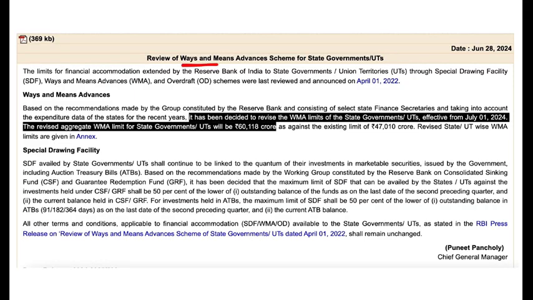Now let's come to the Ways and Means Advances scheme of the Reserve Bank of India. So first of all, you should know what is the Ways and Means Advances. See, Ways and Means Advances basically is a loan facility that is given by the RBI to the states as well as the central government and to the union territories. Okay, so usually what they ask is the Ways and Means Advances scheme.